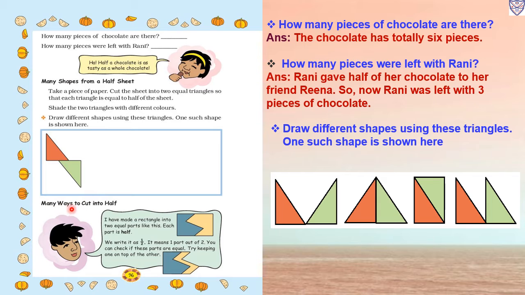Now, many ways to cut into half. I have made a rectangle into two equal parts like this. Each part is half. So the rectangle is cut this way into half parts. We write it as 1 upon 2. It means one part out of 2. Two parts are there, so in the denominator we will write 2, and one part we take, so we write 1 in the numerator. You can check if these parts are equal. Try keeping one on top of the other.